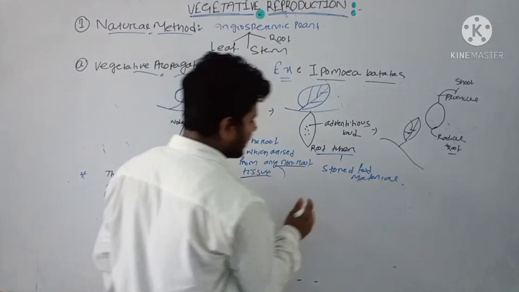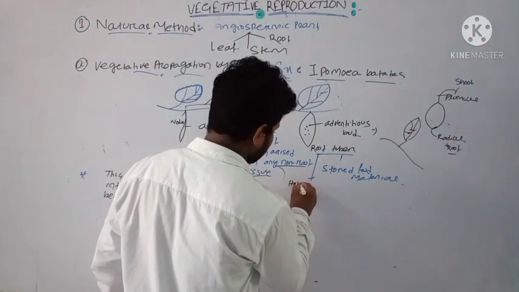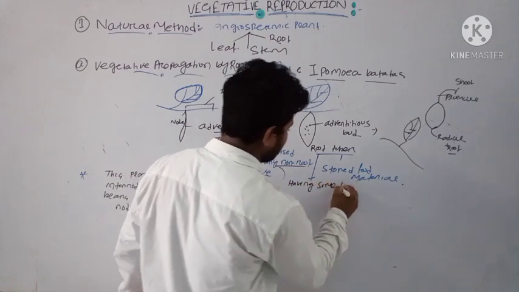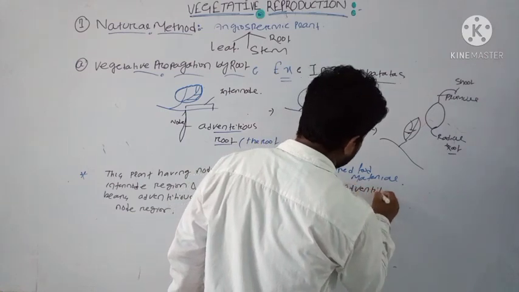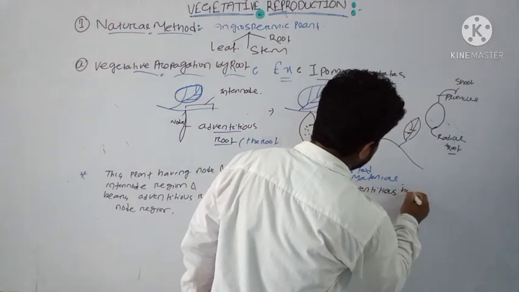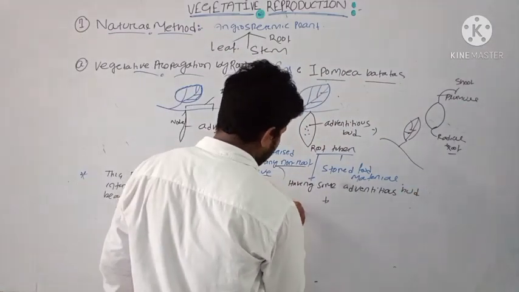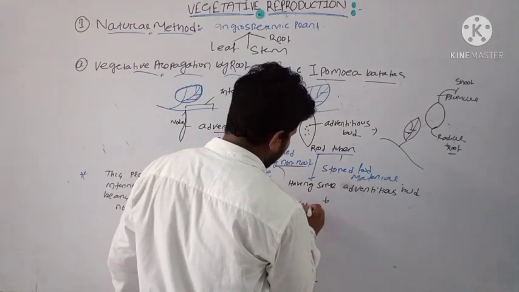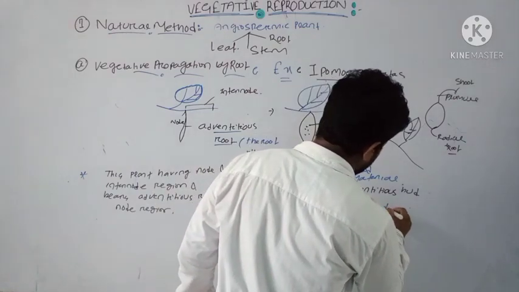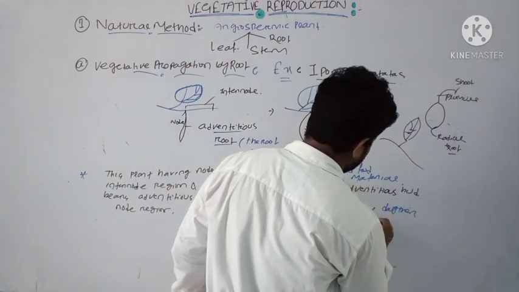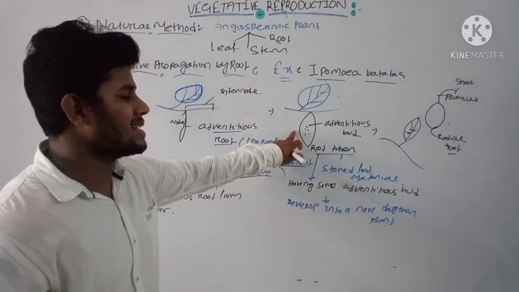Usually this root tuber has some bud region and some adventitious bud, and later that adventitious bud will develop into a new plant. How will it develop? By using the stored food material which is present in the root tuber.